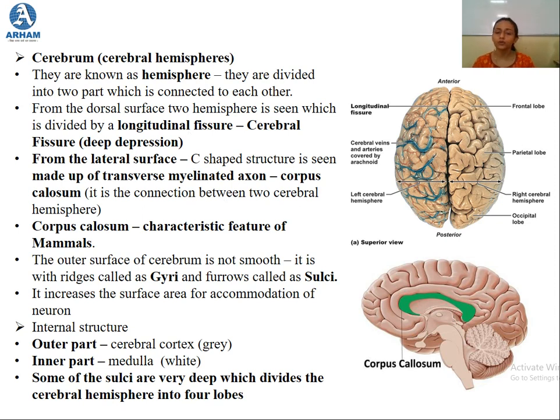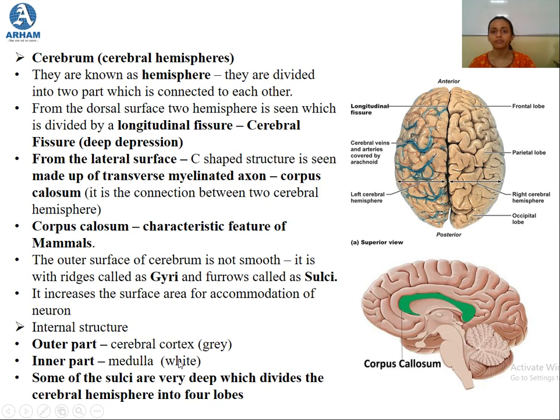And why is there a need to increase the surface area? The surface area has to increase so that more and more neurons can be accommodated there. For the accommodation of a greater number of neurons, the cerebrum is not smooth and has ridges and furrows. The outer part of the cerebrum is called the cerebral cortex, which is made up of grey matter, and the inner part, that is the medulla, is made up of white matter.